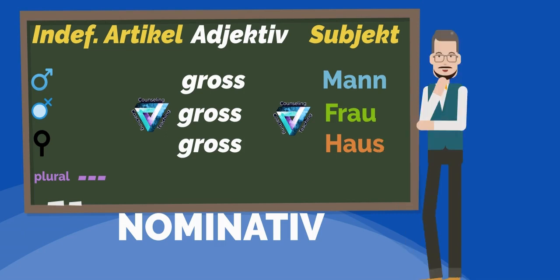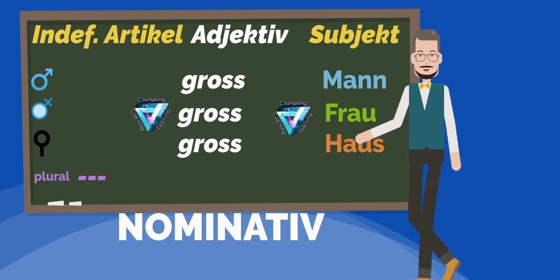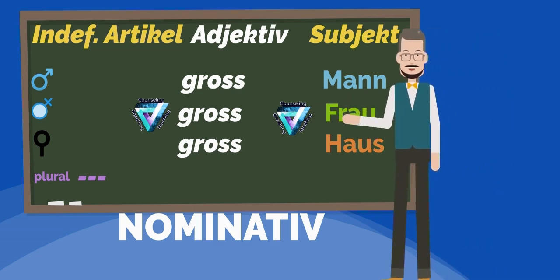We started off talking about definite articles, now it's time to look at indefinite articles. Because with indefinite articles, there are different adjective endings too. Similar to definite articles, indefinite articles also align with the gender of the noun. The indefinite articles in the nominative case are ein for masculine, eine for feminine, and ein for neutrum. Fortunately, there is no plural form.